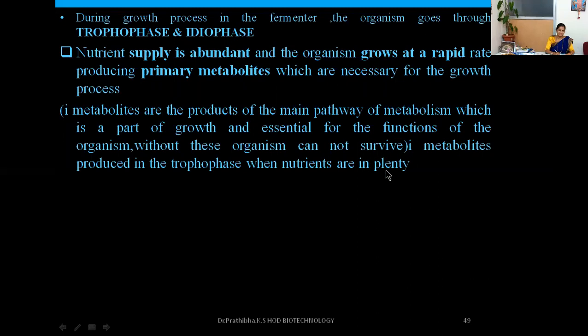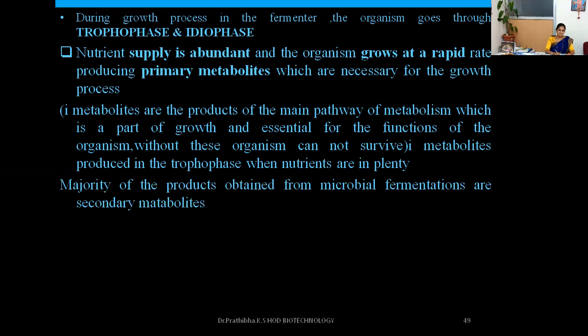That is in the beginning stage. If the fermenter processing technology people provide huge nutrients and keep on giving nutrients in the fermenter vessels, then there will be only a tropophase. There won't be any production of the product or secondary metabolites. So when nutrient supply is very abundant in the fermenter vessel, you can see only the growth, development, and reproduction of the microorganisms. When nutrient supply is exhausted or deficient, at that time the organisms will start producing the secondary metabolites.